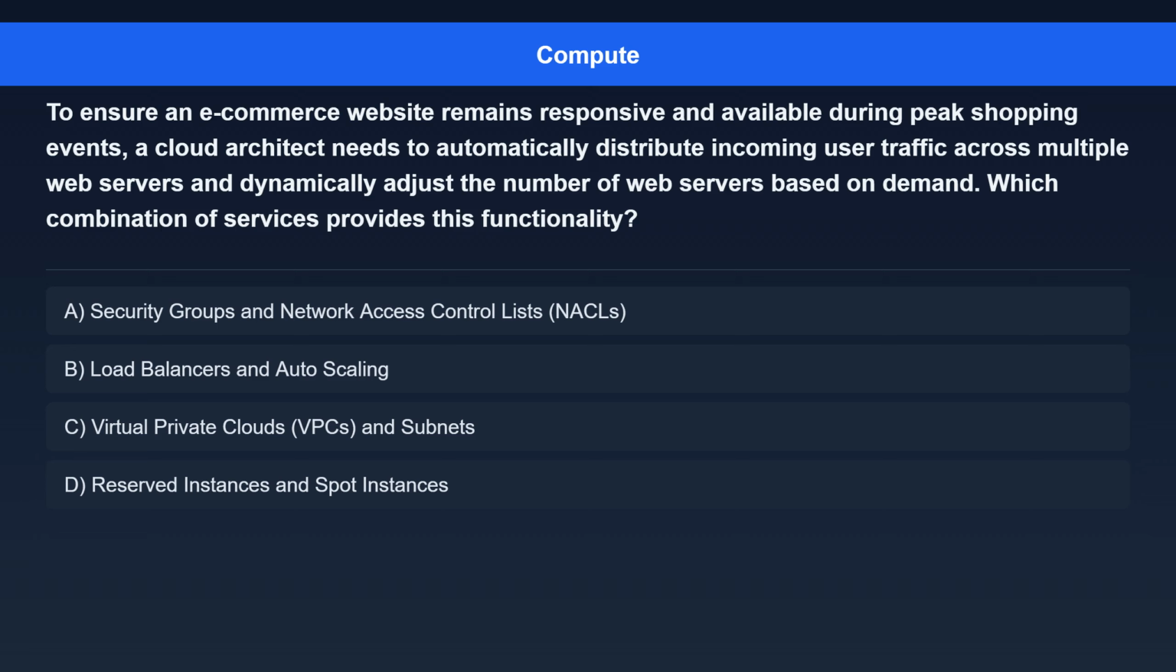Option A. Security groups and network access control lists, NACLs. Option B. Load balancers and autoscaling. Option C. Virtual private clouds, VPCs, and subnets. Option D. Reserved instances and spot instances.